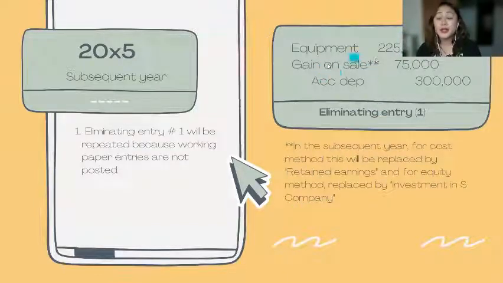Pero take note na may gain on sale ka dito, which is an IS account. Yung gain on sale, kailangan mo siyang palitan ng retained earnings if cost method yung gamit mo, and investment in S company kung equity method. So ano yung pinagkaiba nila? Sabi natin si cost method kasi hindi agad niya pinapasok sa investment account. Kaya sa retained earnings. Si equity method, diretso siya kay investment in S company. Okay. So, ang entry natin, debit equipment. So, ulitin natin yung entry number 1. Papalitan lang natin yung gain on sale with the correct account title.